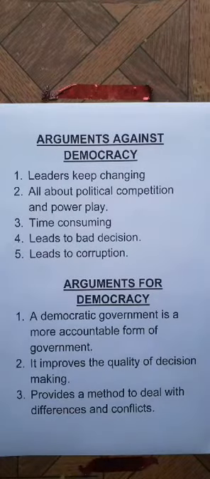So what are the arguments against democracy? In democracy, leaders keep changing. What does that mean? As we got earlier, in a democratic country, elections are held every 5 years, and there's a provision that in every election we can elect different rulers. Earlier Dr. Manmohan Singh was the prime minister of the country. Now Narendra Modi is the prime minister. How did this happen? Only because of elections. Elections gave the people the power to change the ruler of the country.